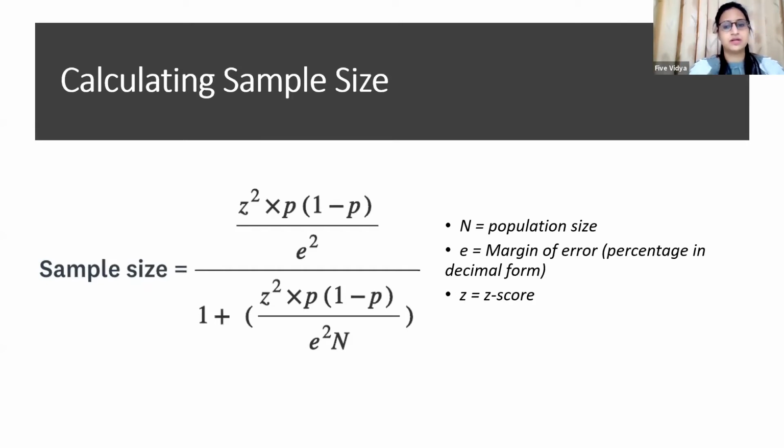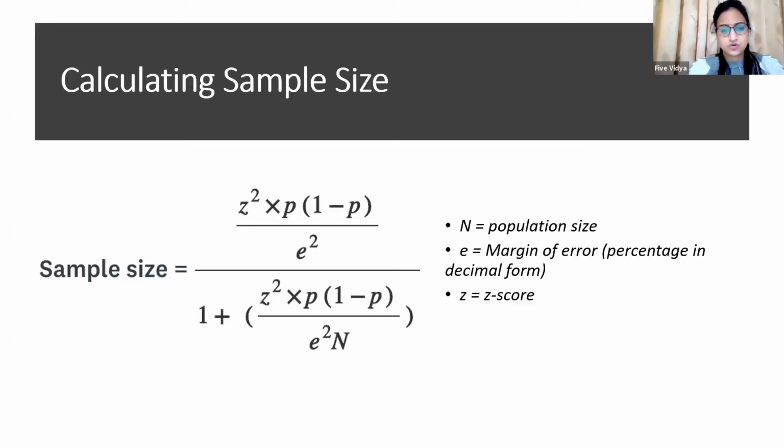But one important value here is the population size. You need to calculate the population size, and I think that is the one thing which consumes your time, because you need to know what your population is and who your respondents can be. That is something you need to do on your own, calculating your population size. The rest of the details you can just put in this formula and you will get the sample size.